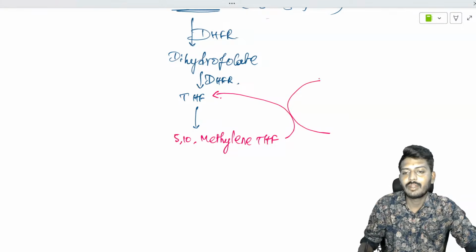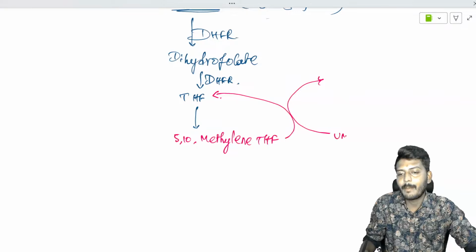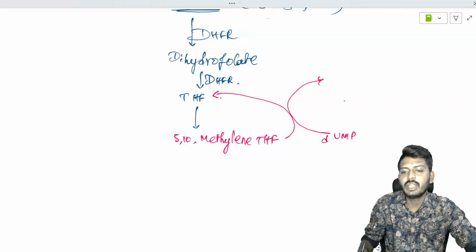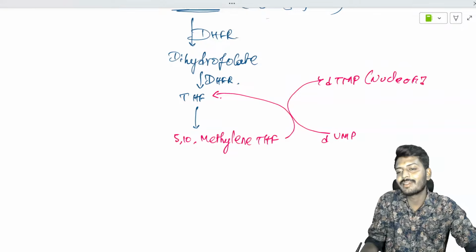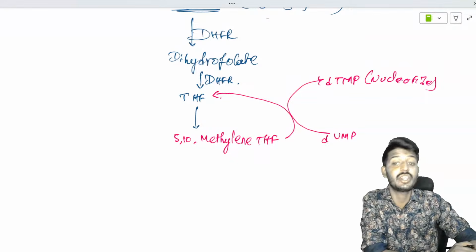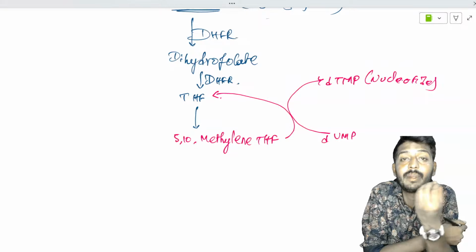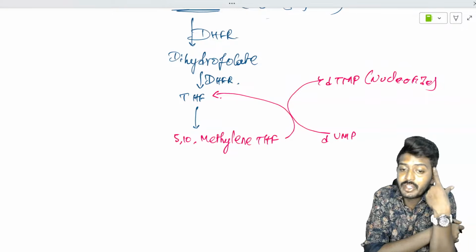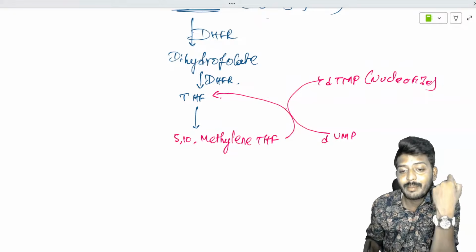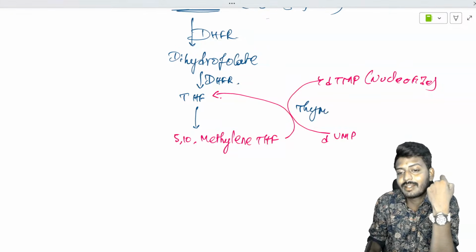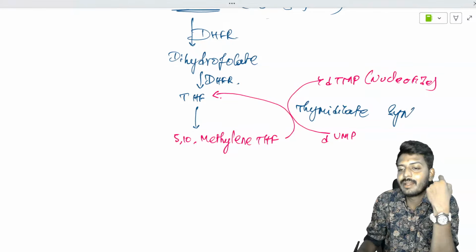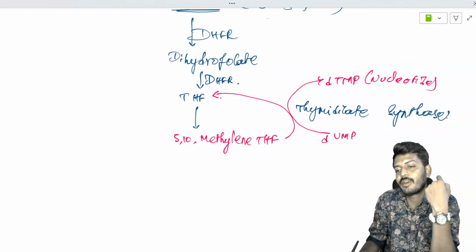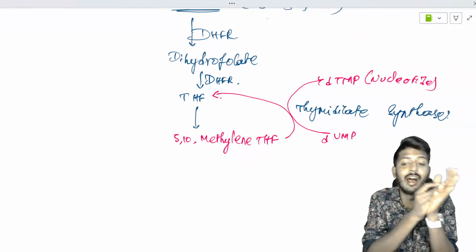While this 5,10 methylene tetrahydrofolate goes back into tetrahydrofolate, it also gives rise to conversion of dUMP to dTMP, a type of nucleotide. Nucleotides are responsible for DNA formation, which is responsible for cell replication. What is the enzyme required? We require an enzyme called thymidylate synthase. What is the name of the enzyme? Thymidylate synthase. Again, from your pharmacology, this was a previously asked question.